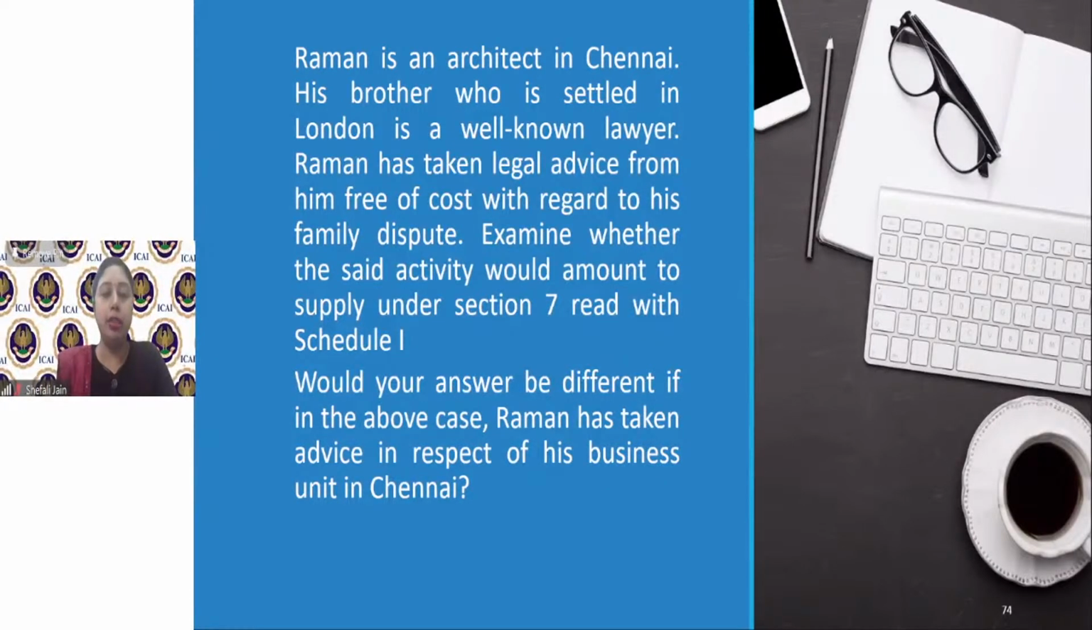Second case, the question says that Raman has taken the advice for his business unit. In the first case, he is taking advice for his personal purpose from a non-related person. In the second case, he is taking advice in course or furtherance of business. He is importing services without consideration in course or furtherance of business, but not from a related person. He has received services from an unrelated person.